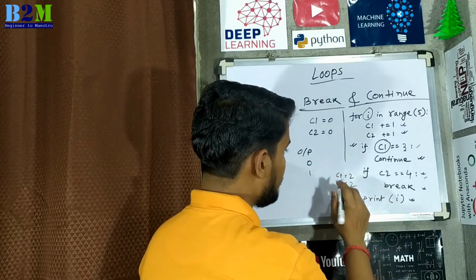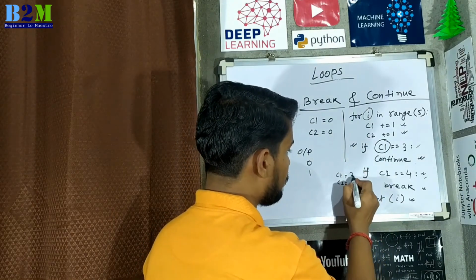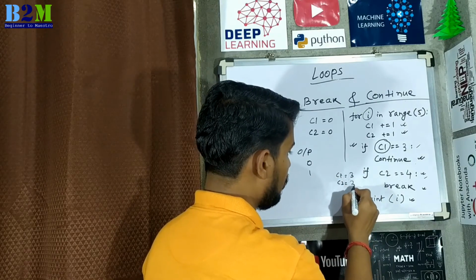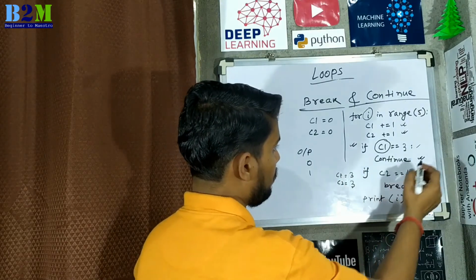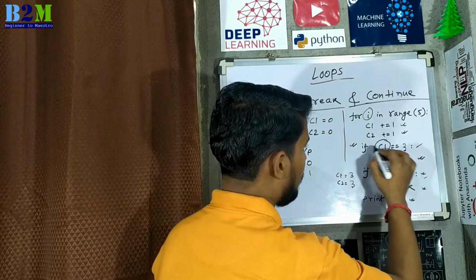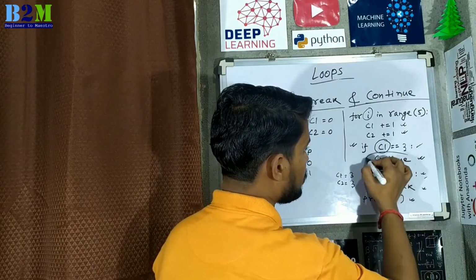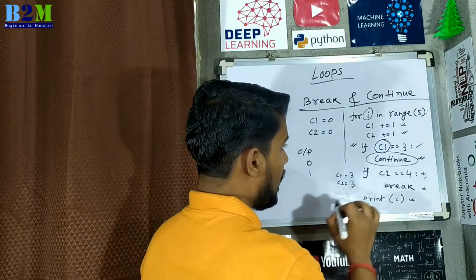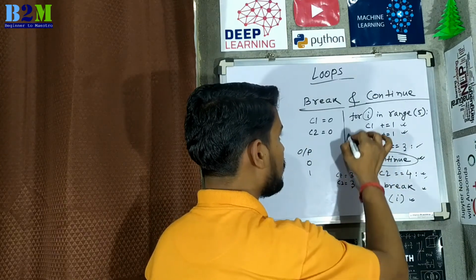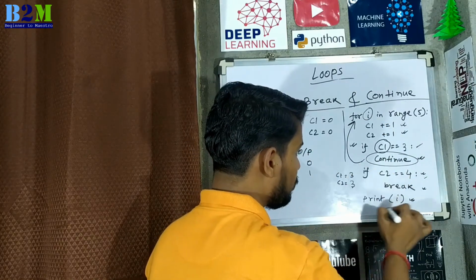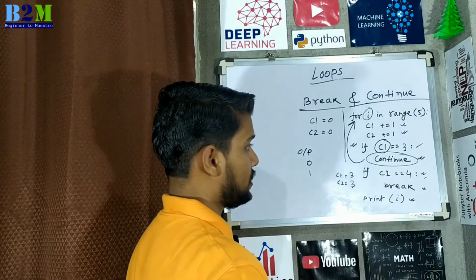In the next iteration, C1 will be 3 and C2 will also be 3. So now it will come here and pass the condition, and the continue statement will be executed, and it will go back to the for loop without executing the rest of the operations.